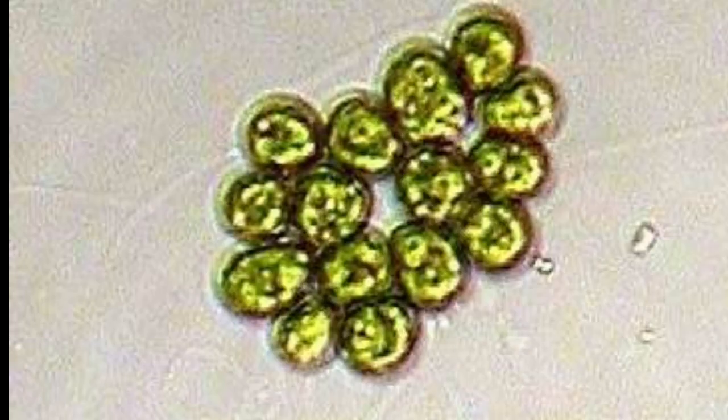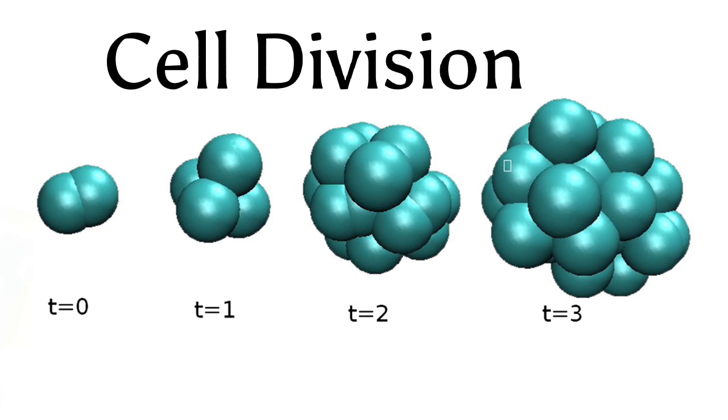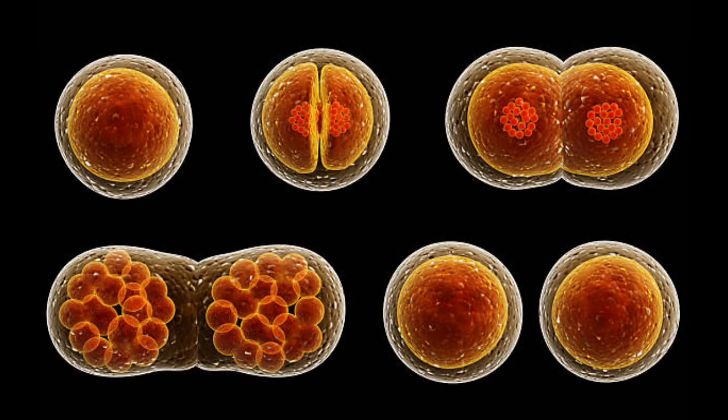How are cells formed? In living organisms, this is the simple way cells are formed. When one cell divides, it gives rise to another cell. That cell gives rise to other cells. Other cells give rise to millions and trillions of cells. So, all cells come from pre-existing cells. So one cell will give rise to millions of cells.